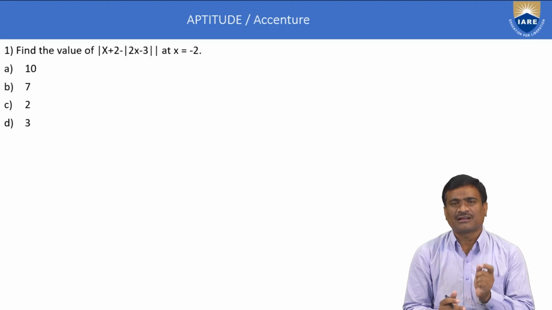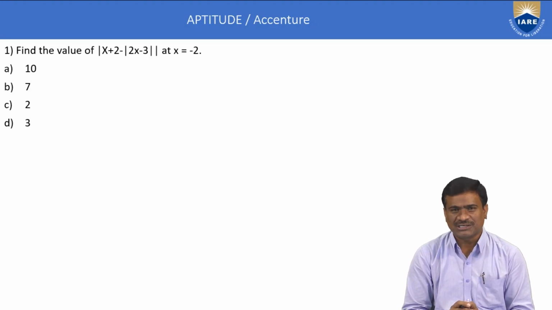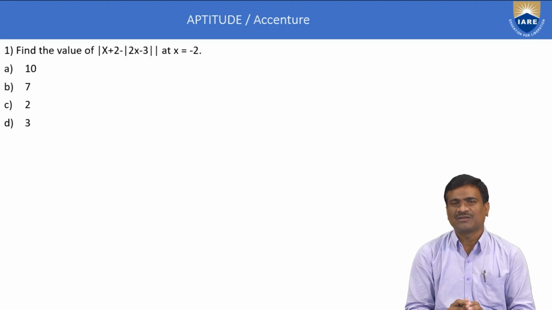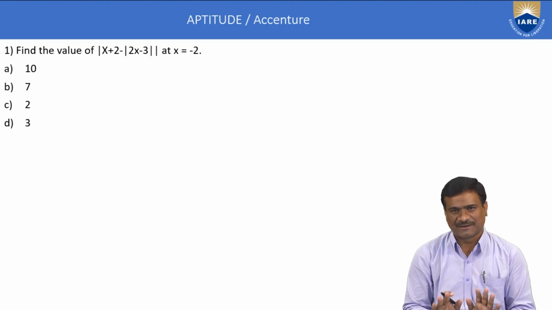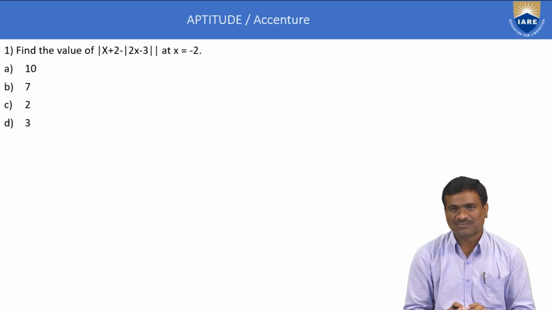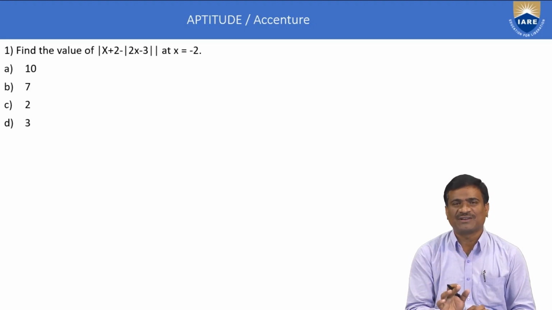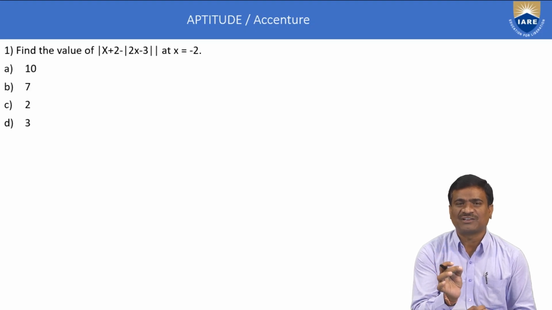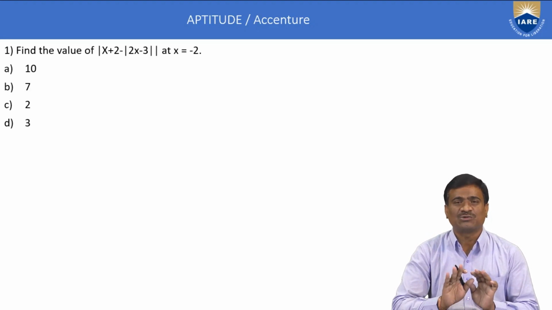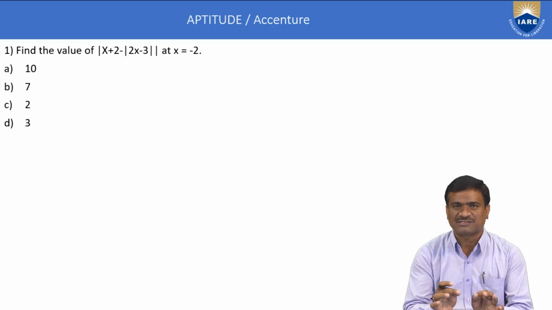Next, time and work application, profit and loss, permutations, combinations and probability, time, distance and speed. These topics are very important for abstract reasoning. Number of questions 15, time duration only 15 minutes. All are multiple choice based questions. There are no negative marks in the Accenture test pattern.